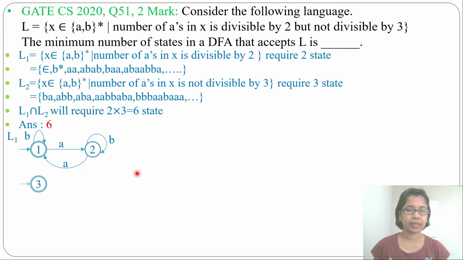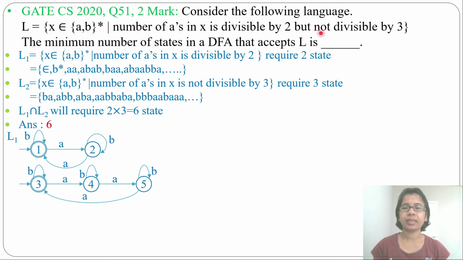It will require 3 states: from state 3 by a it goes to 4, then from state 4 by a it goes to state 5, then from state 5 by a it goes to state 3. So now it will accept 0, 3a, 6a, like this. And number of b can be any number, so just make a self loop of b in all these states. Now this is the DFA for divisible by 3.